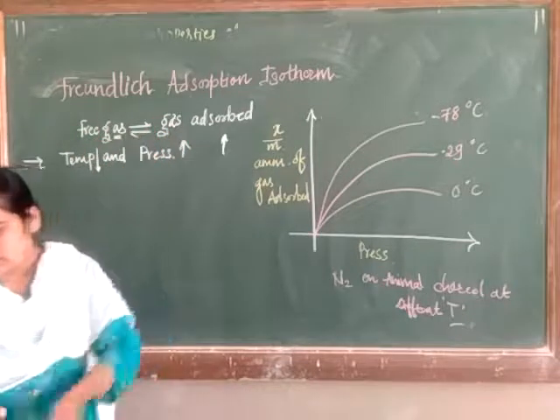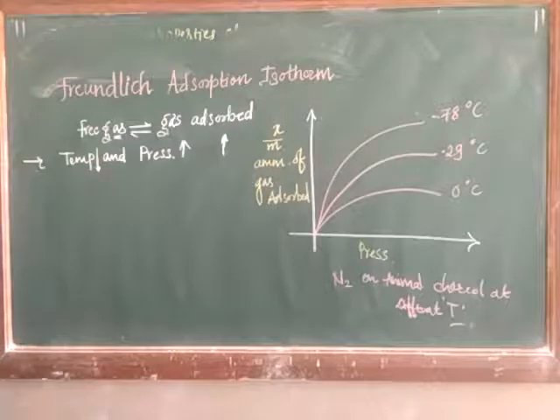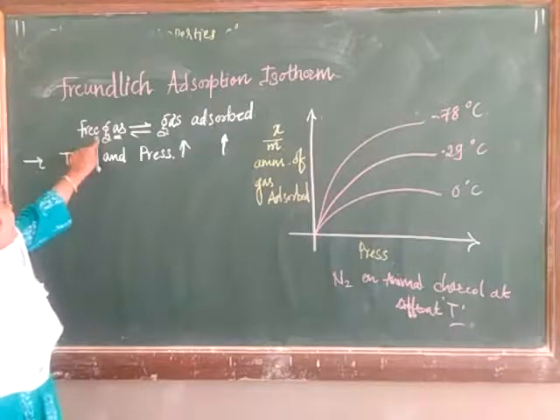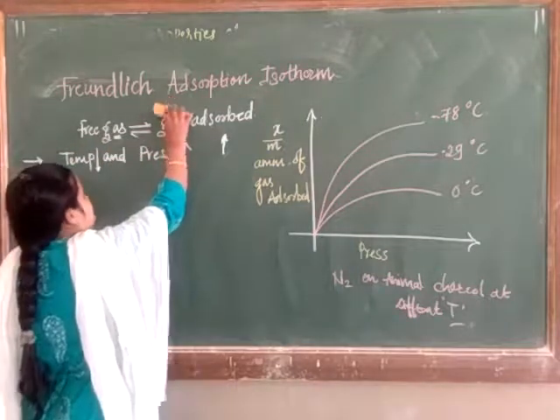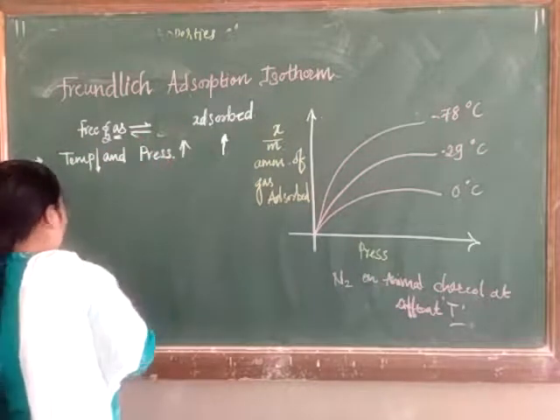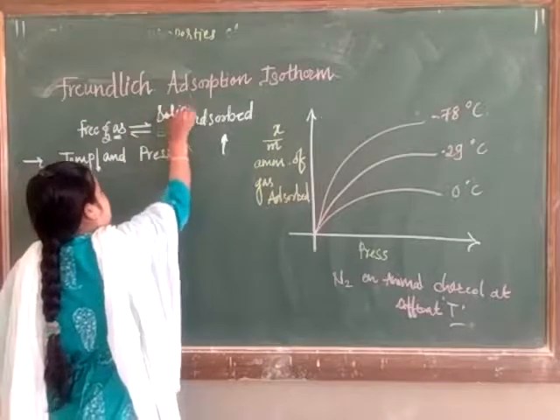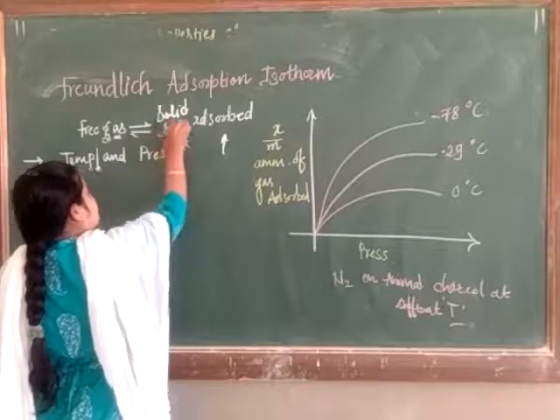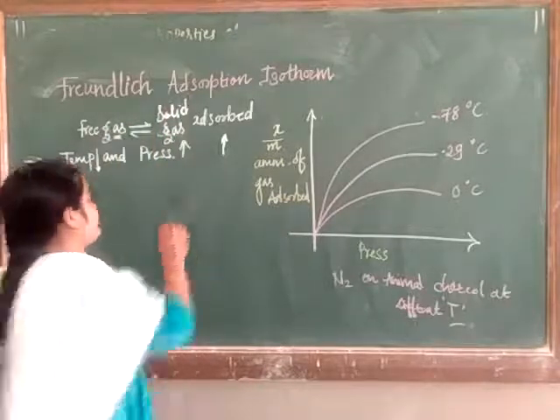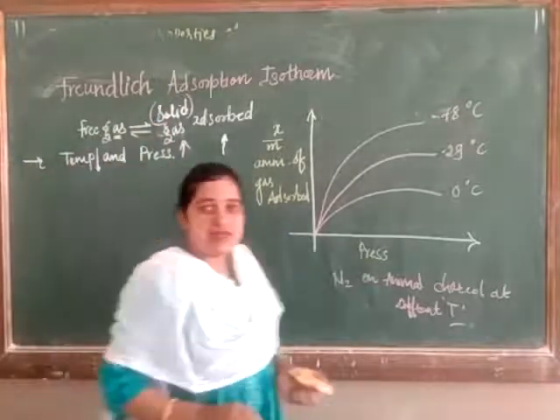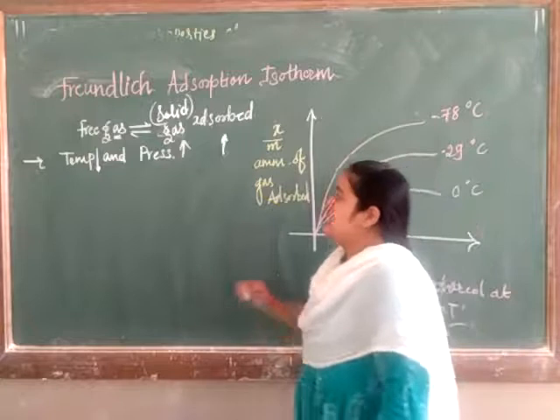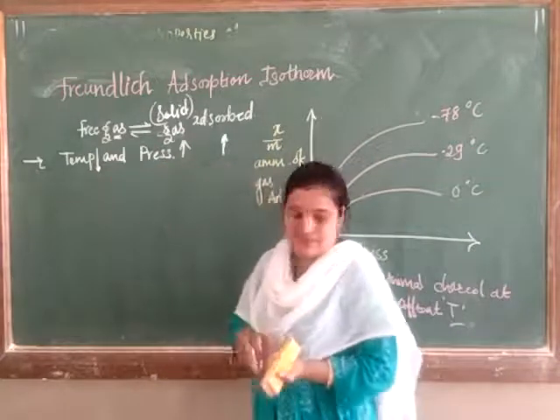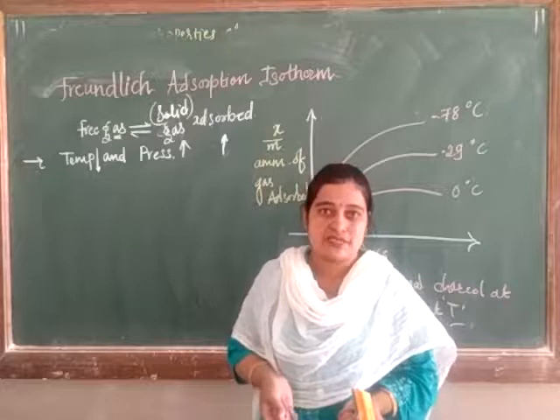It is one of the reversible processes. In the Freundlich adsorption isotherm, we can see adsorption of gaseous molecules on the solid surface, and it is a reversible process. It is not irreversible. Here gas is adsorbed and free gas is present, and it can be adsorbed on the solid surface. And as we know, it mainly depends on what? Temperature as well as pressure itself. So how does it depend upon temperature and pressure?